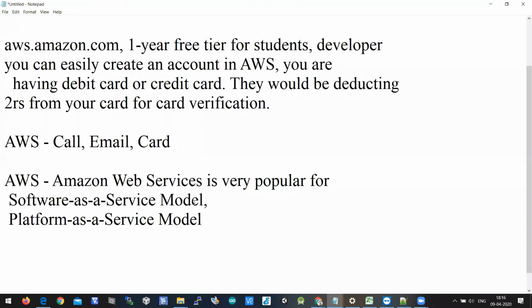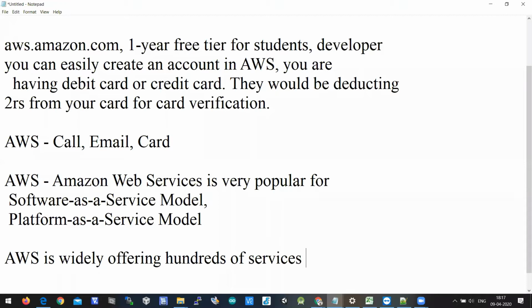Many thousands of companies are using Amazon Web Services because of its simple software as a service and platform as a service models. AWS is widely offering hundreds of services in various verticals,